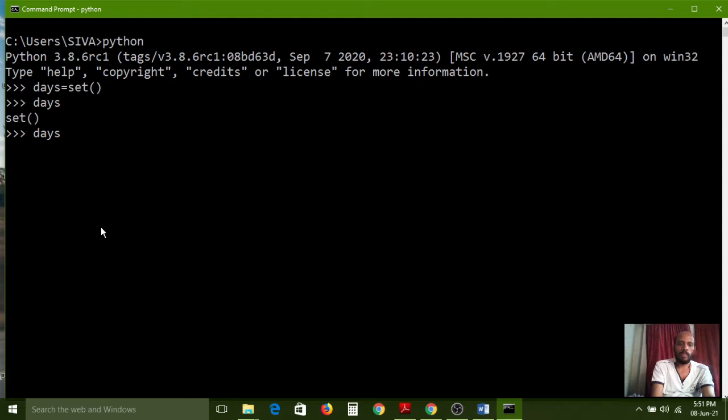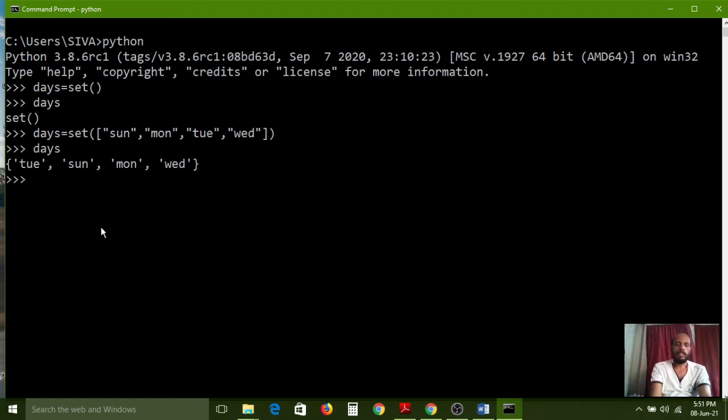So now I want to store the values. Days equal to set, open functional brackets, open square brackets. Inside we need to open square brackets. Again here Sunday, Monday, Tuesday, Wednesday. So like that we need to create the days. Carefully observe Tuesday, Sunday, Monday, Wednesday, because the set does not maintain order. So whatever the order it has, that order it is printing here. So that output we got right now.